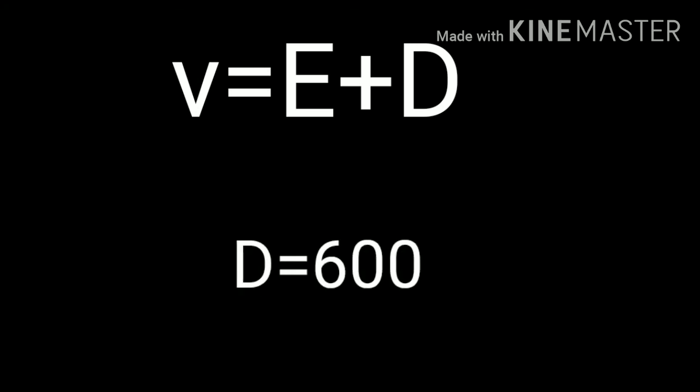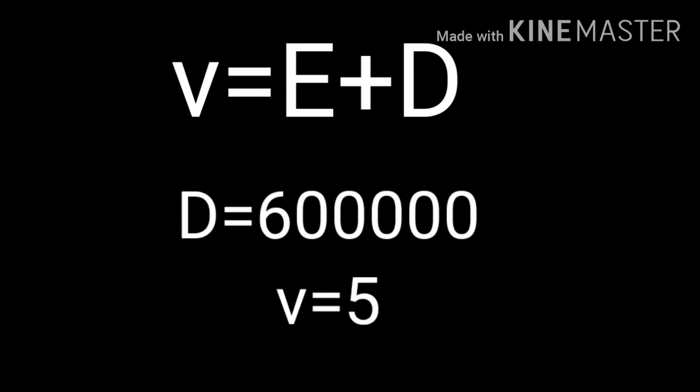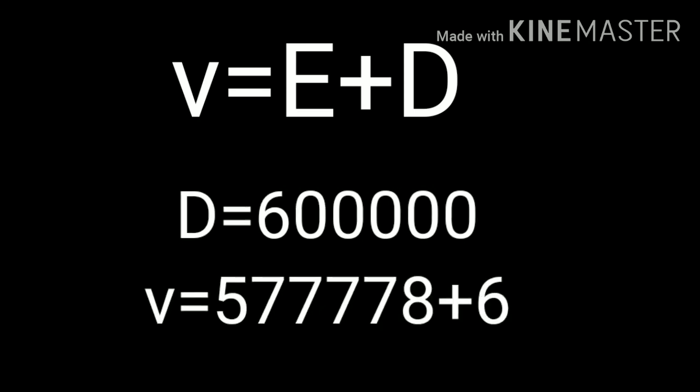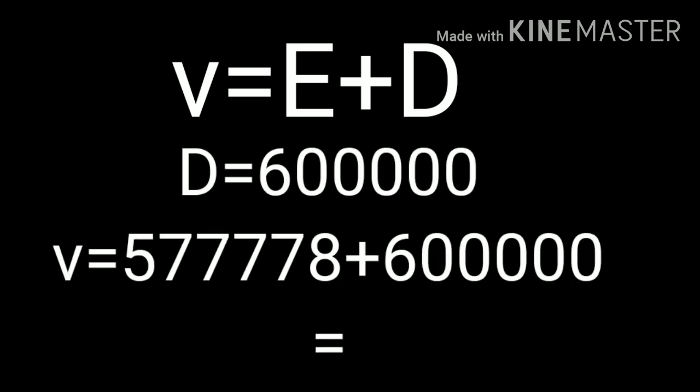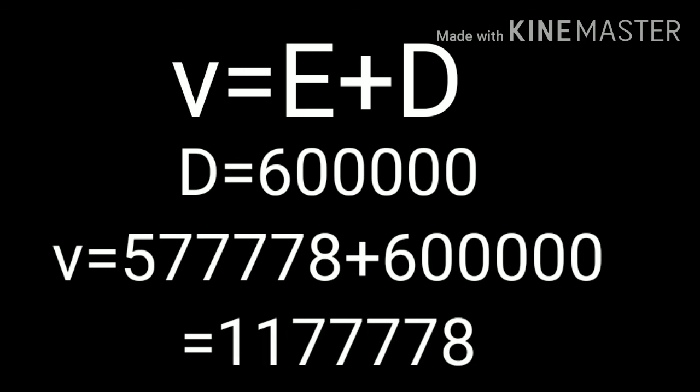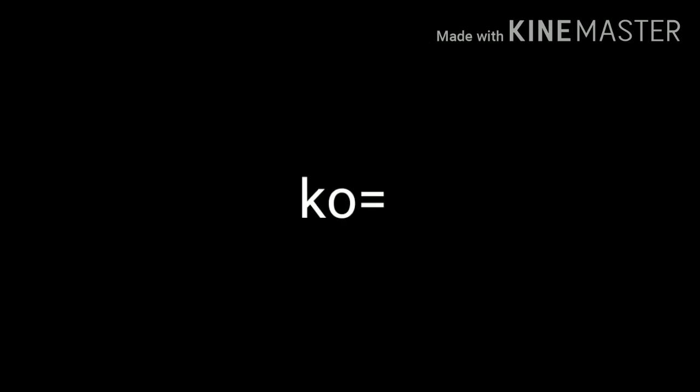Then calculation of value of firm. V is equal to E plus D. D is market value of debt capital. Here debt capital is 6 lakh. So value is 5,77,778 plus 6 lakh, that is 11,77,778.